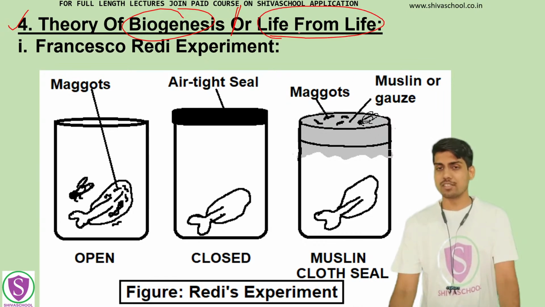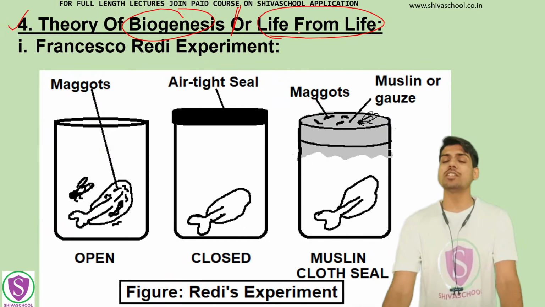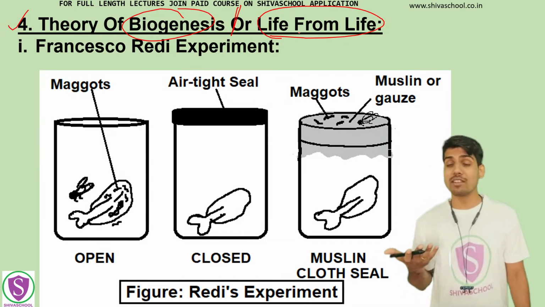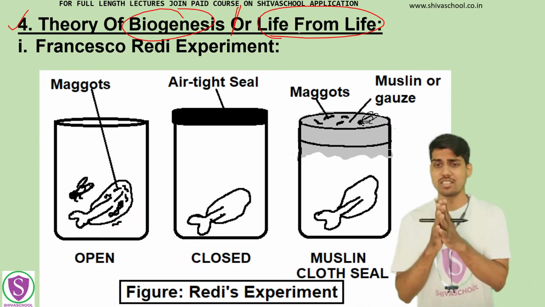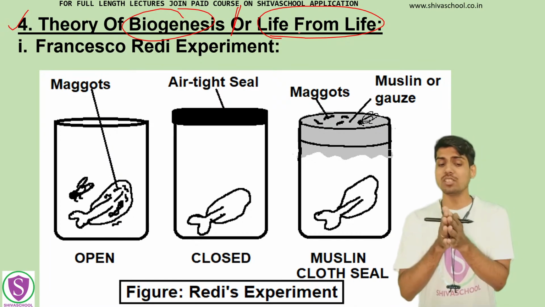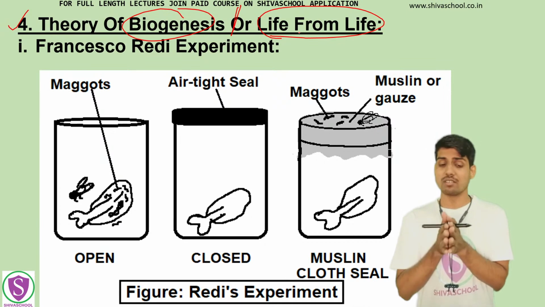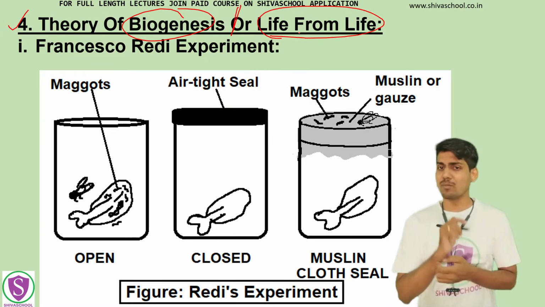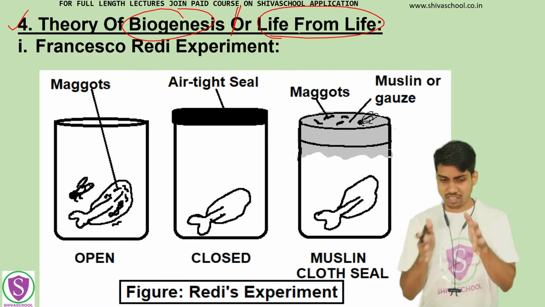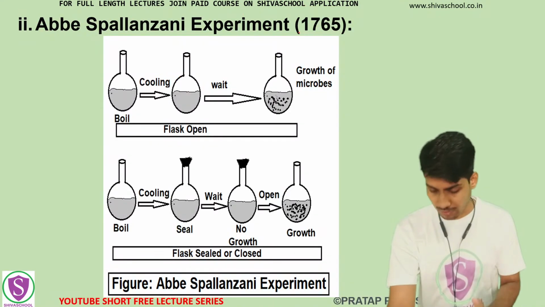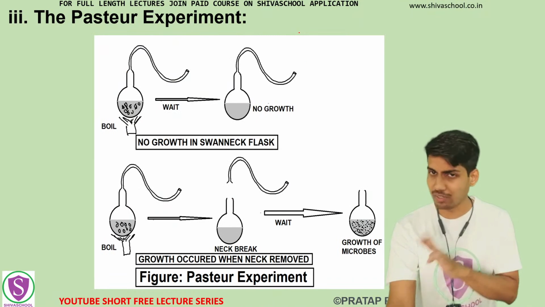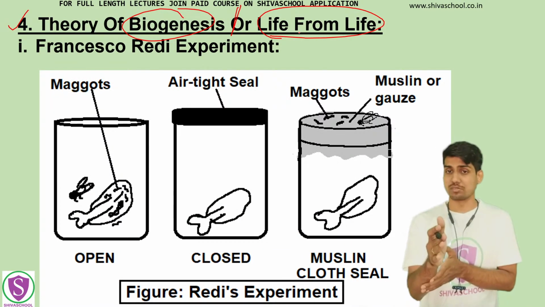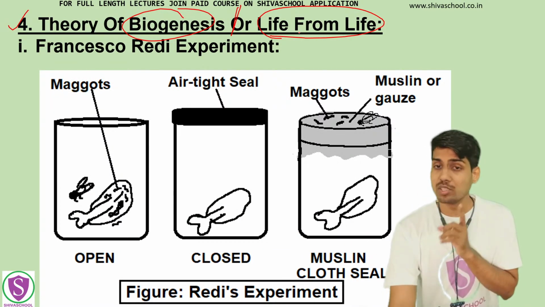I used these synonyms so that if UPSC next time asks to write about the theory of life from life, we can write about it. If you want to answer in a small way, we will only write about these theories of biogenesis, in which we write the experiments of Redi, Spallanzani and Pasteur. We have already seen how these experiments work, but we will have to give them under this heading, theory of biogenesis, life from life. Now these were the four theories.